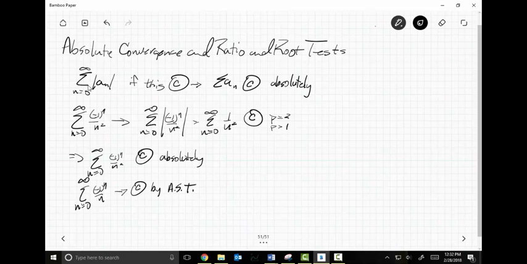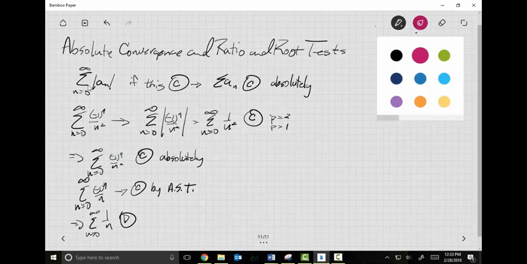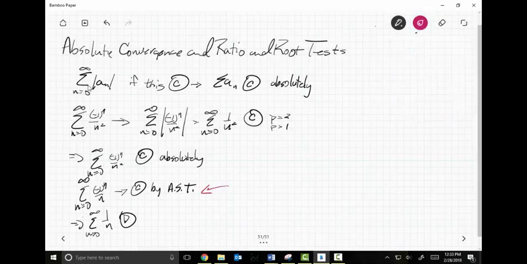However, if I take the absolute value of this, then what I get is the sum as n goes from 0 to infinity of just 1 over n, which we know diverges. Which means that this guy right here, while he converges, is not absolutely convergent, because this guy diverges.